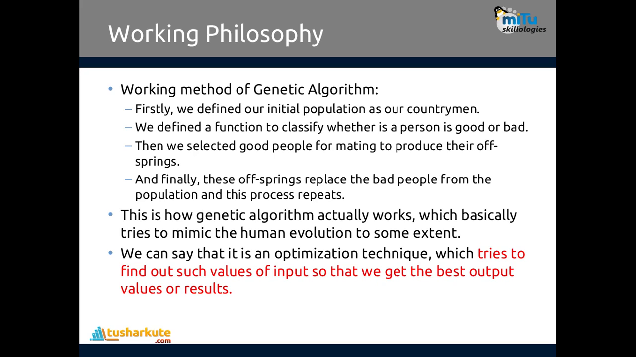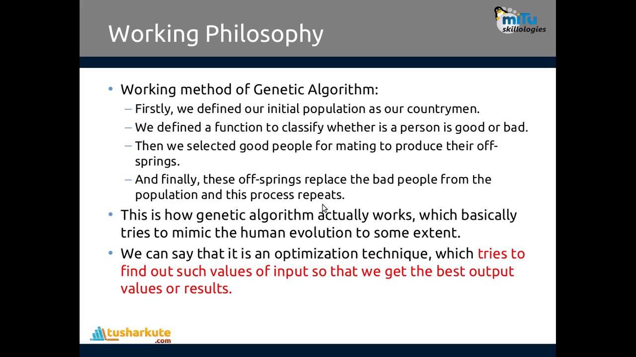First, we define our initial population as our country's people. Whatever problem I told you previously, we'll be focusing on that only. We defined a function to classify whether a person is good or bad. So we have the input data set first, and then we define the function to classify whether the person is good or bad. Then we selected good people for mating to produce offspring, the next generation that will be produced out of them. And finally, these offspring replace the bad people in the population, and this process repeats again and again.